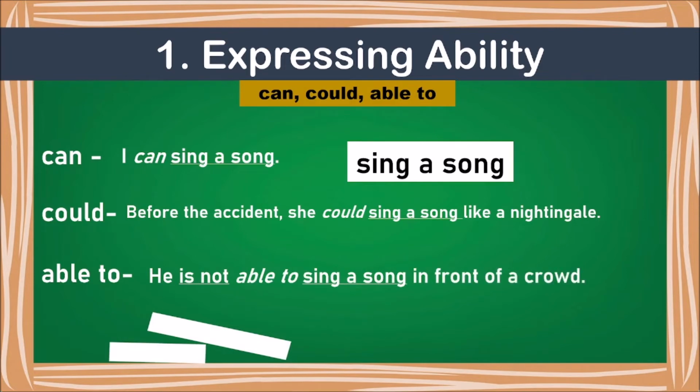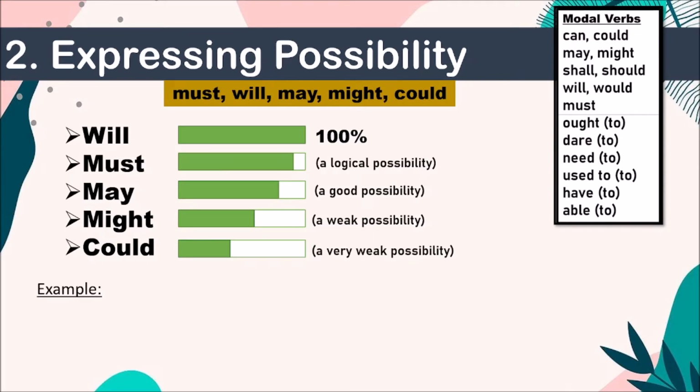Next, able to. He is not able to sing a song in front of a crowd. Whenever you see this, remember, this can come in negation also, meaning it may be used in a negative way, but the modals remain the same. That is able to. He is not, that is the verb to be. You use the word to be. Then he is not able to sing. The main verb is sing a song in front of a crowd. Let's go to the next one.